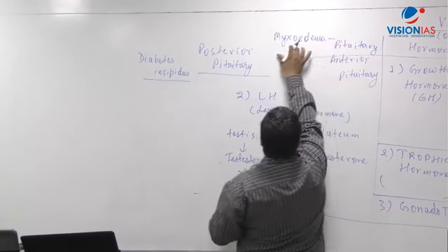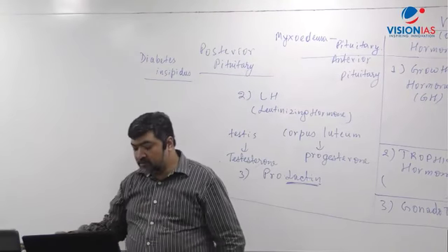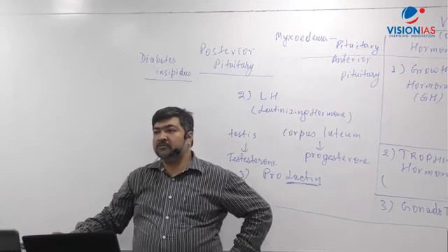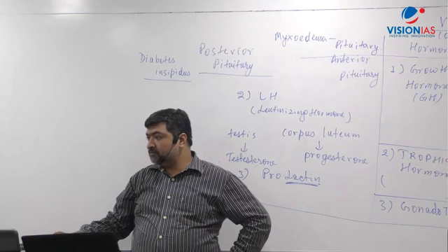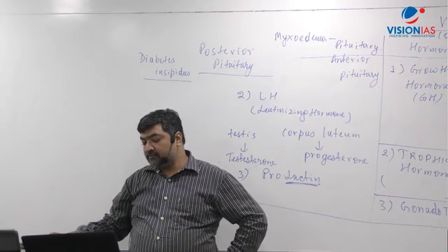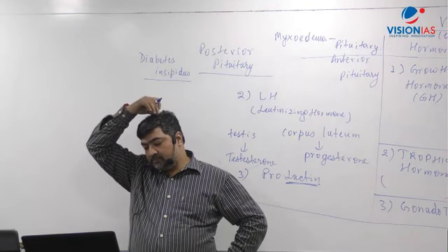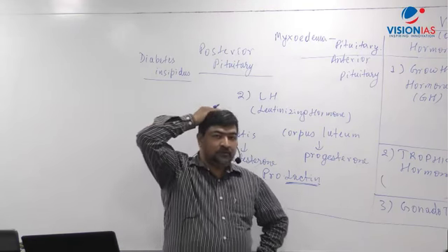Write in sentence form. Myxoedema: swelling of the face and hands. Give a full stop.